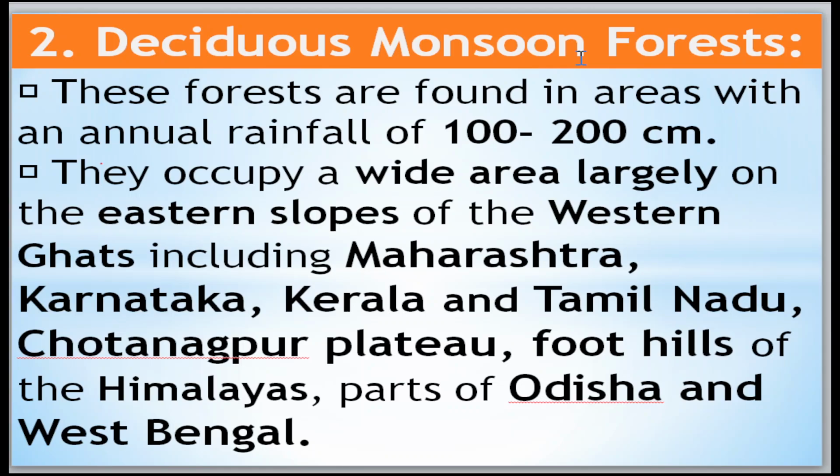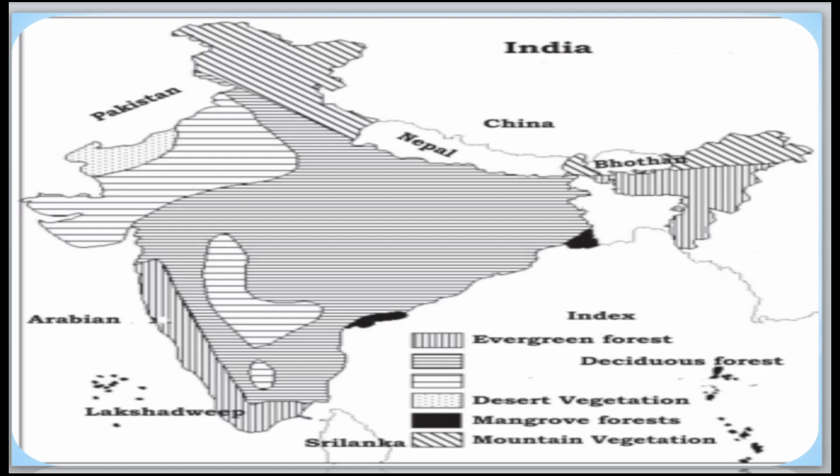Tropical deciduous monsoon forest. These forests are found in an area with annual rainfall between 100 to 200 centimeters. They occupy a wide area, largely on the eastern slopes of the Western Ghats only. In the Western Ghats, they are located inside, on the eastern side.